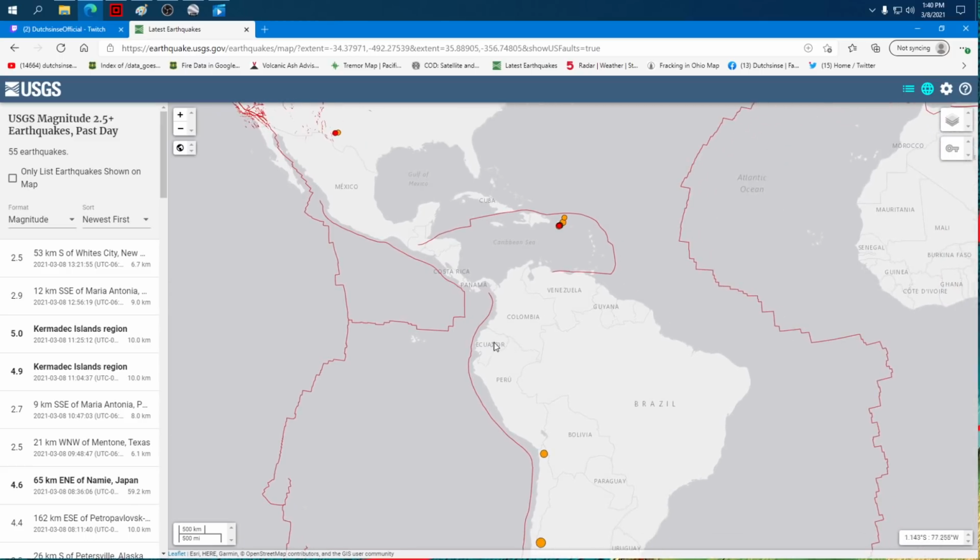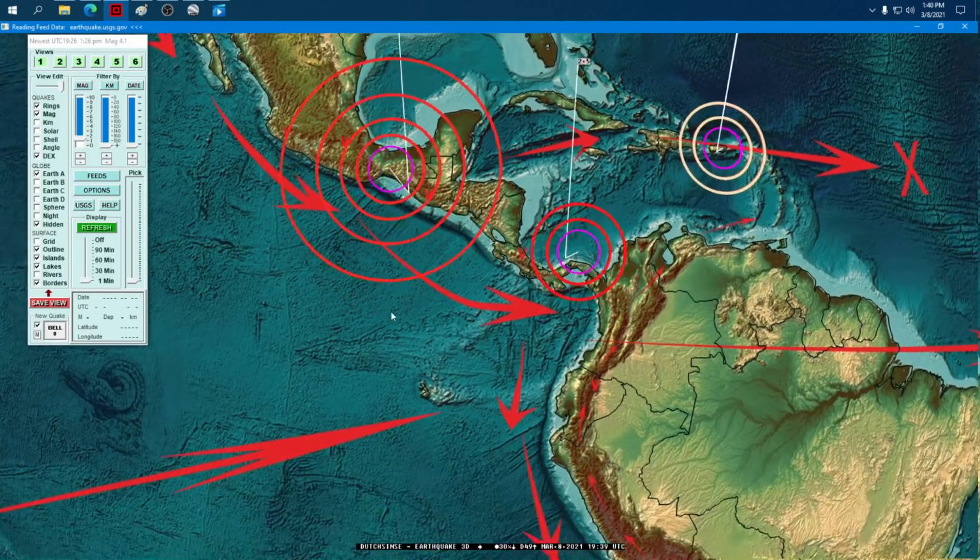But wait a second. Look down to the south. The southern edge of that plate boundary goes right over to Ecuador, where Sangay just put off a near 40,000-foot eye blast a day and a half ago, 2 days ago. That's right here.